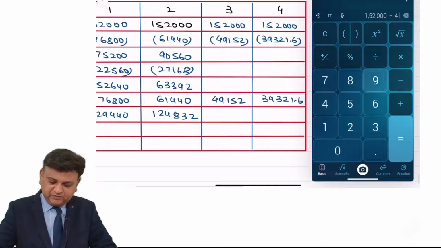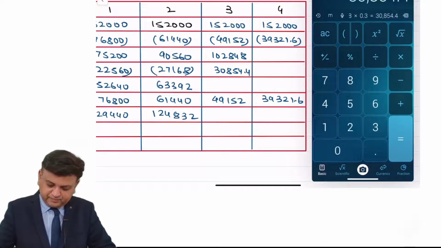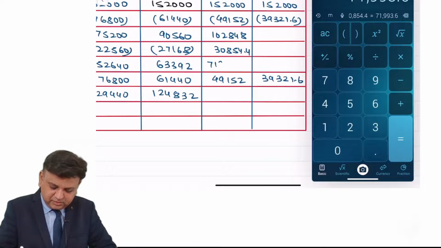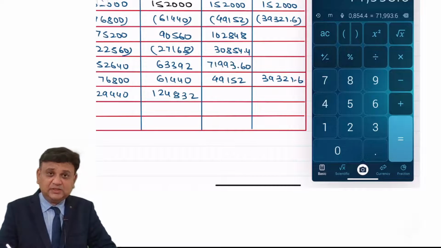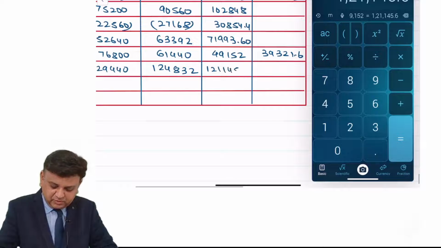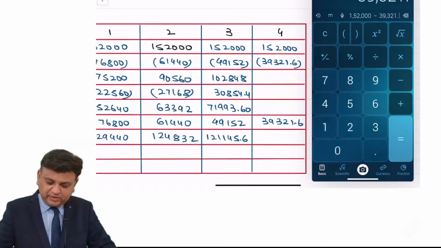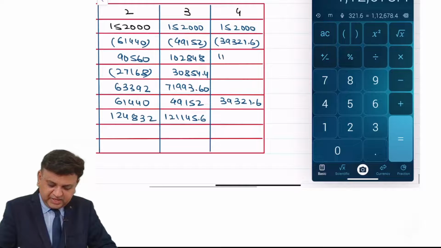One lakh 52,000 minus 49,152, so 102,848 into 0.3, 30,854.4. 102,848 minus 30,854.4 is 71,993.6, plus 49,152, that is 1,21,145.6. For the fourth year, 152,000 minus 39,321.6, so it is 1,12,678.4.